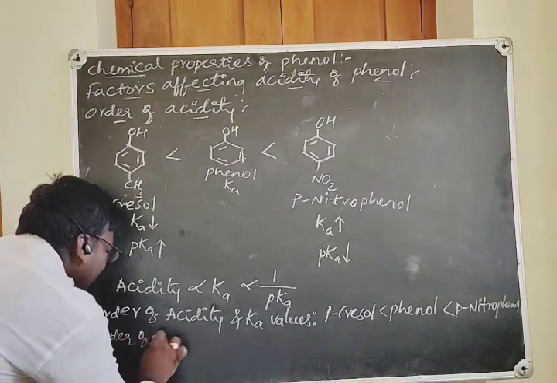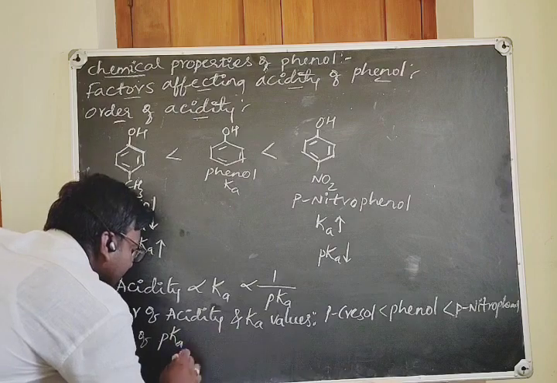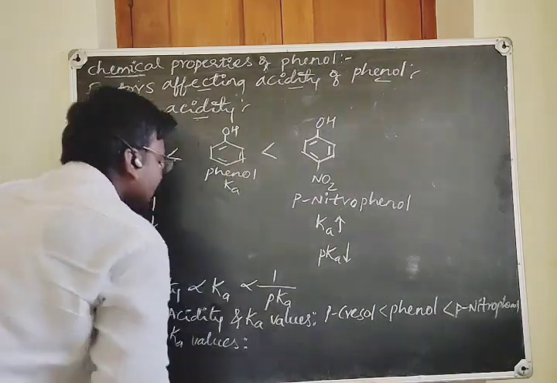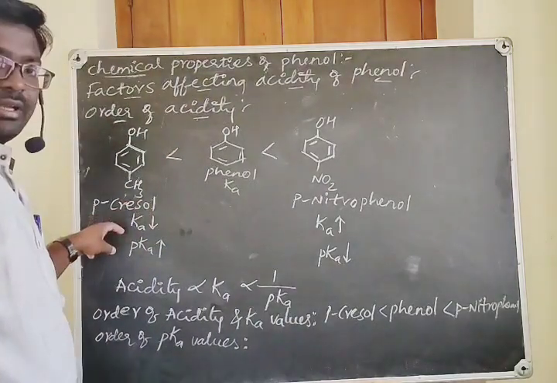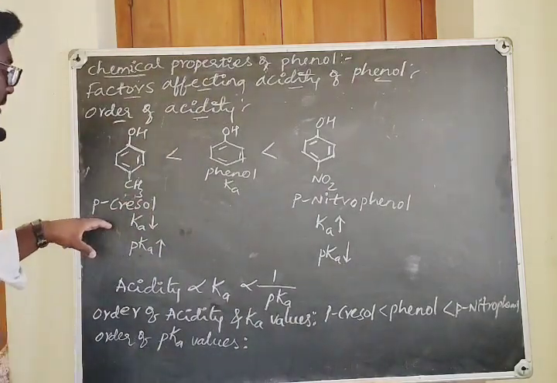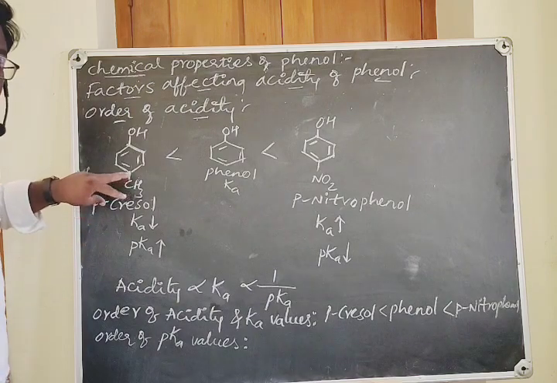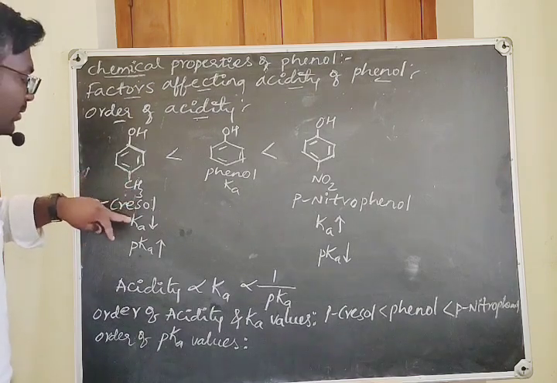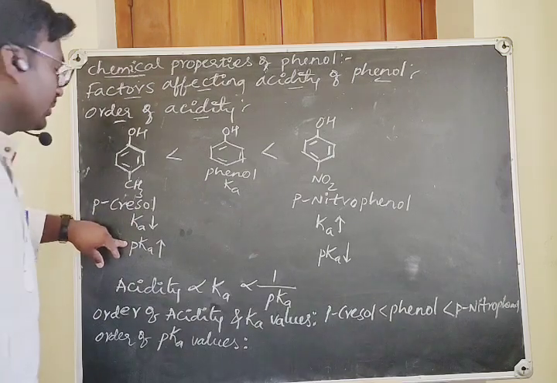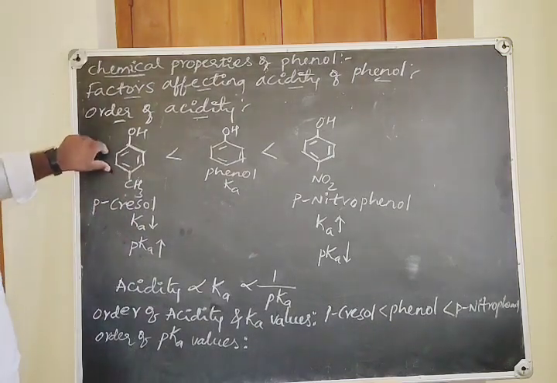The order of the pKa values of these compounds is like this. Which one has the more pKa value? The one which undergoes dissociation slowly will have a less dissociation constant but a more pKa value. Which one has the more pKa value? The cresol.